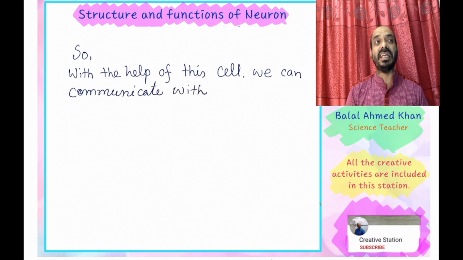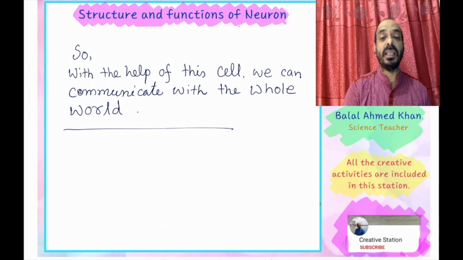So this cell is important for the human body because it controls all the activities, physiological, functional, structural and so on. So this cell is important for the human body, all living organisms. Without this cell, animal cannot be